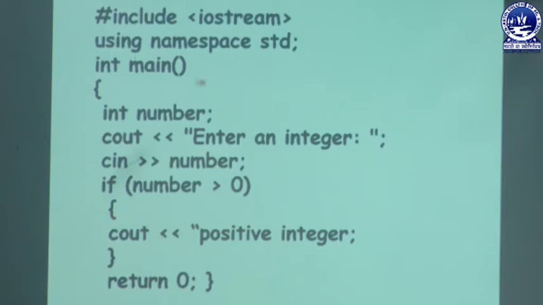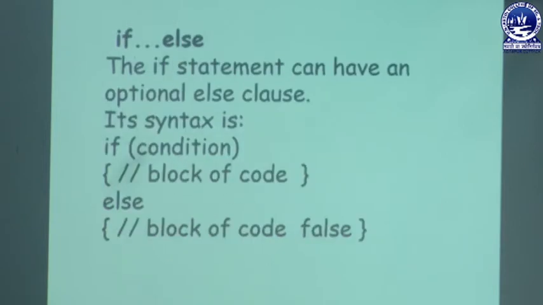It means that this program's objective is to check whether the number is positive or not. And if the number is positive, then the output will be positive integer. Here there is no requirement of else. That's all. Suppose you enter 4, then this statement will be executed and print positive integer. Suppose you enter -2 in number, then this statement will not be executed.